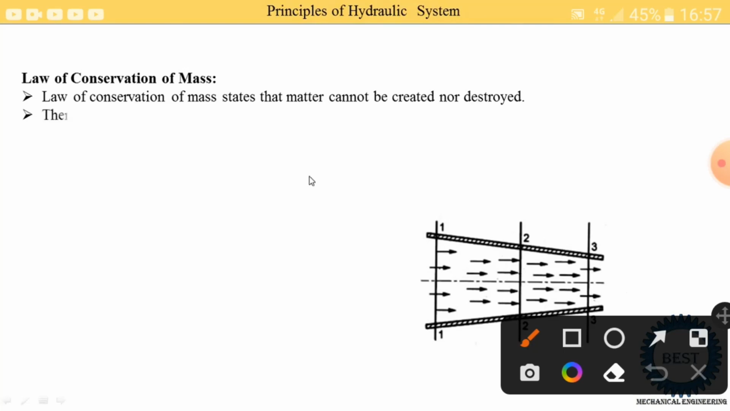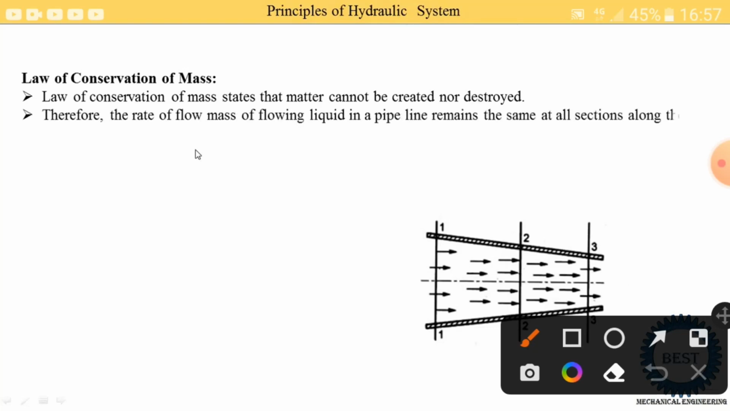Therefore the rate of flow of mass of flowing liquid in a pipeline remains the same at all the sections along the line of flow. What is the same? The rate of flow of mass of the flowing liquid in a pipe remains the same. It means Q1 is equal to Q2 is equal to Q3. This law is called the continuity equation.